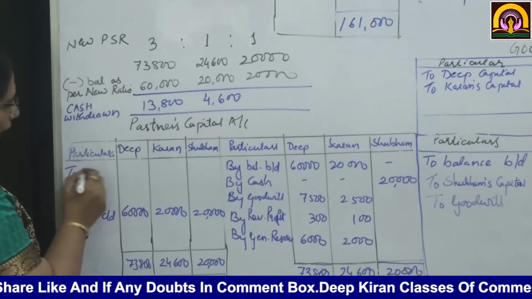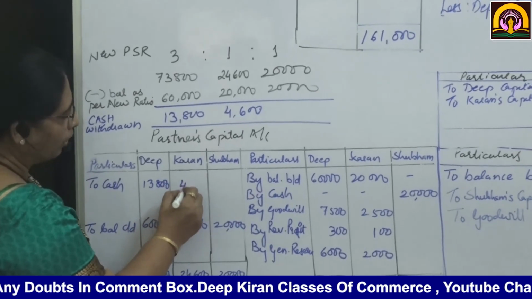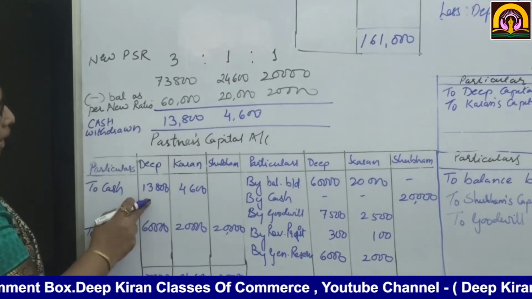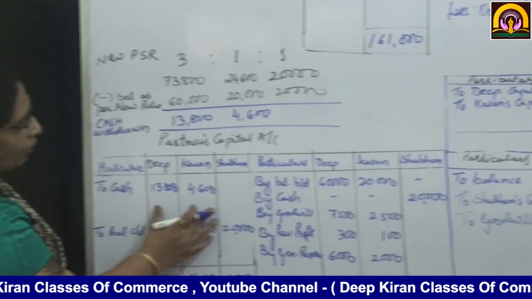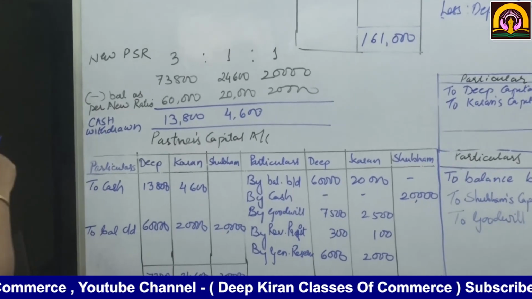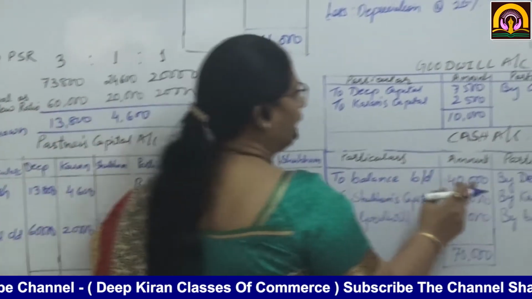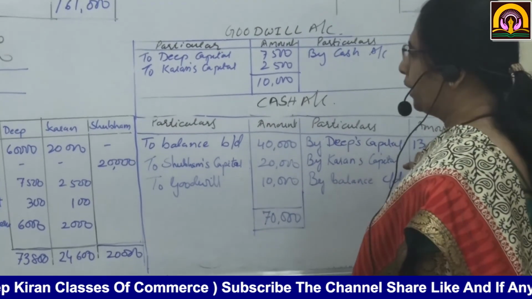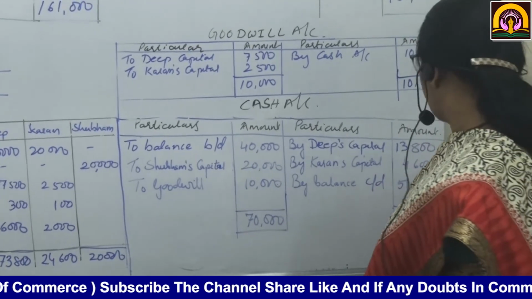So to cash 13,800 and 4,600. See this, the remaining cash withdrawn, here in the partners' accounts I have written to cash. This is withdrawn by the partners. Here we have completed the capital accounts of partners. Now this withdrawn cash will be written on the cash account credit side, by Deep's capital 13,800, by Karan's capital 4,600.